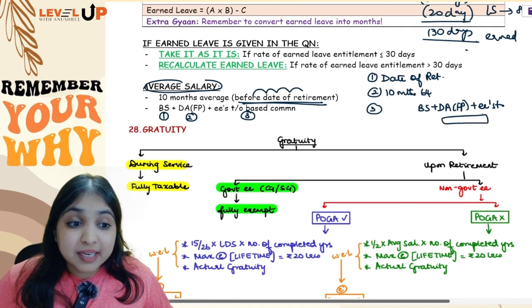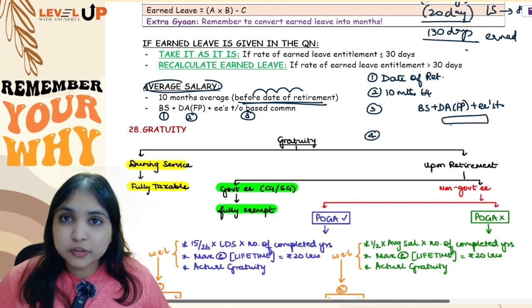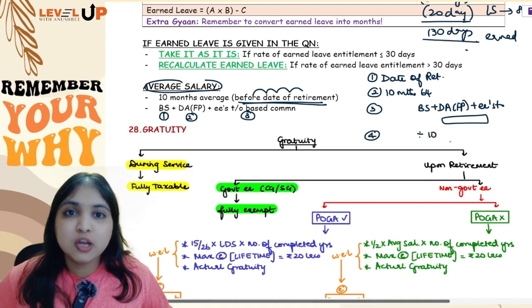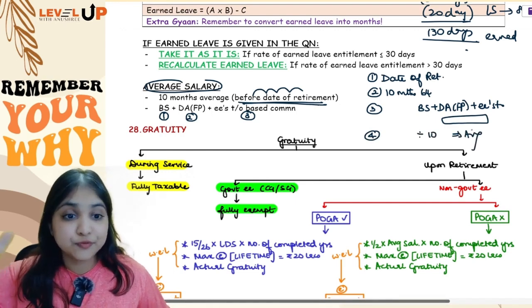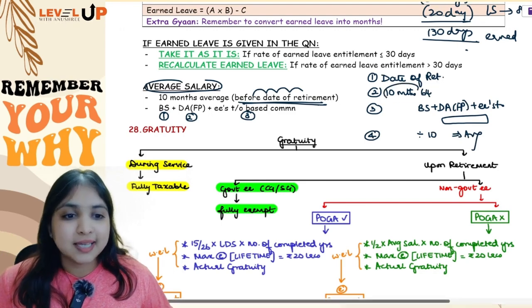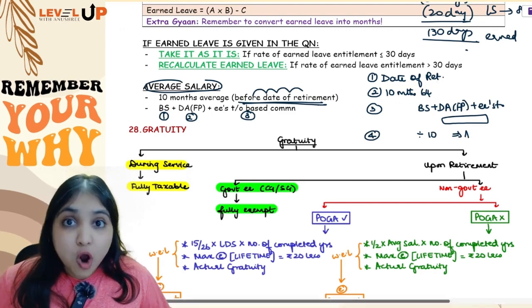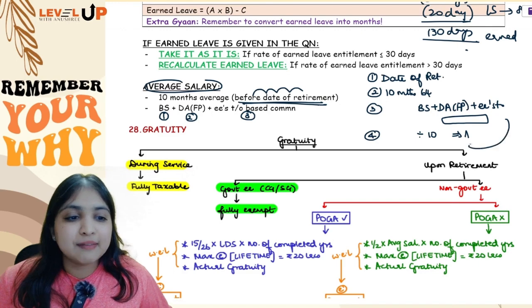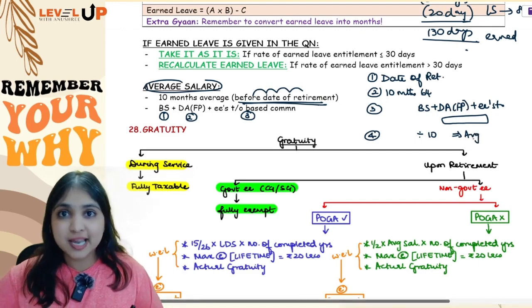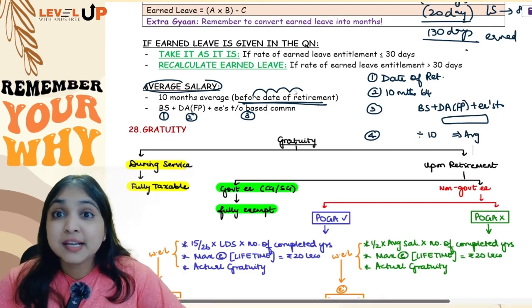Okay, then we need average monthly salary. So your fourth step will be, whatever salary you got for these 10 months, divide that by 10, you will get your average salary. So four steps: date of retirement, then 10 months before the date of retirement, then for those 10 months you will find salary, and then when you divide by 10 you will get your average salary. Okay, so with this we are done with our leave salary discussion.